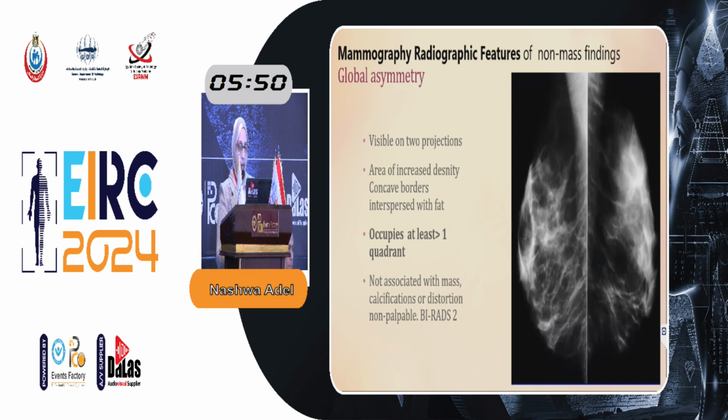Third type is global asymmetry, which is visible in 2 projections, an area of density, concave border interspersed with fat, and occupies more than 1 quadrant. If it is also not associated with calcification or distortion and not palpable, it is BI-RADS 2.